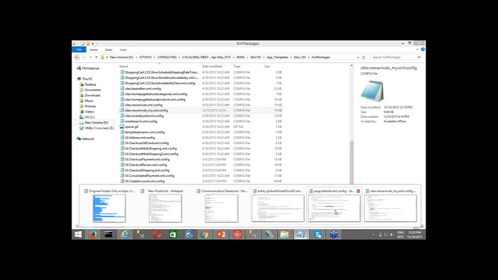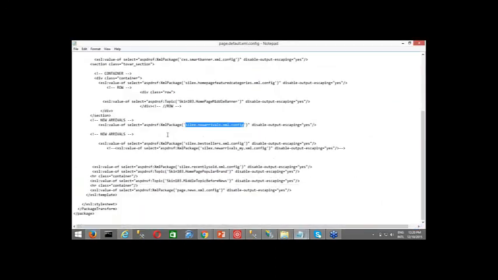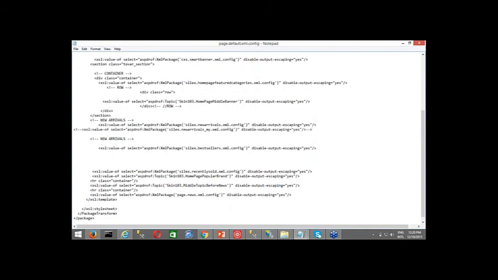And then I go back to my page.default.xml, wherein what you need to do is copy this entire line and select where it should appear. I just wanted to make it appear just after this. So I copy this line and I will have to call the XML file that I just created, new variables_my. Okay, so I remove the comment that I already did, just for faster viewing.